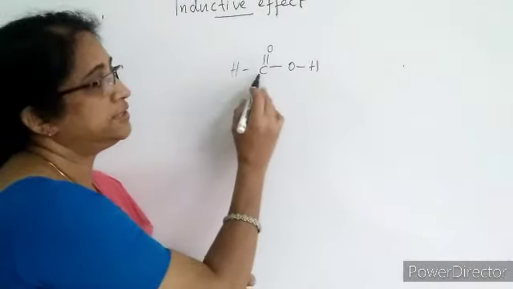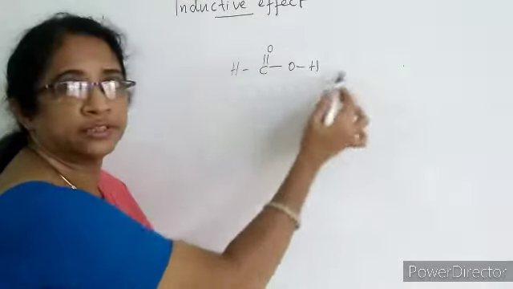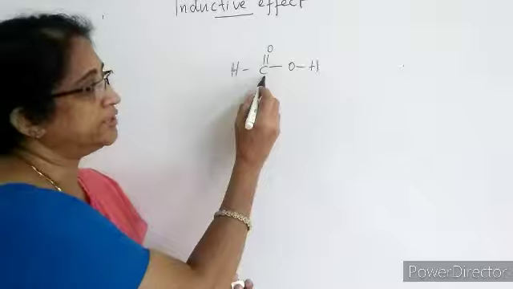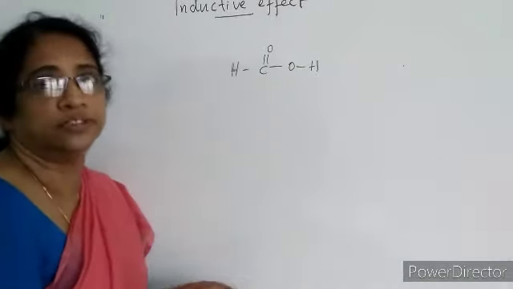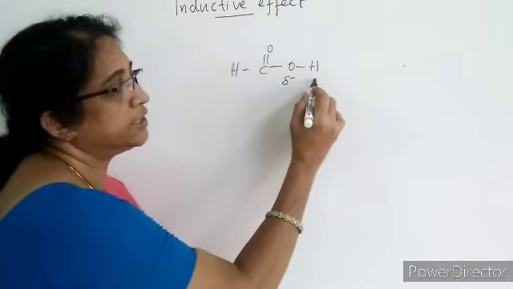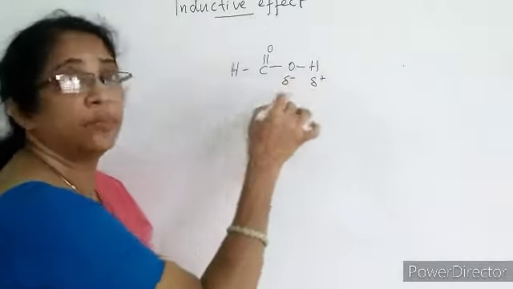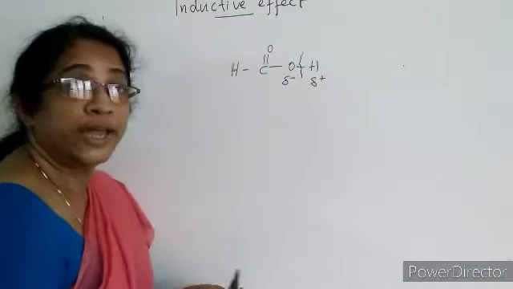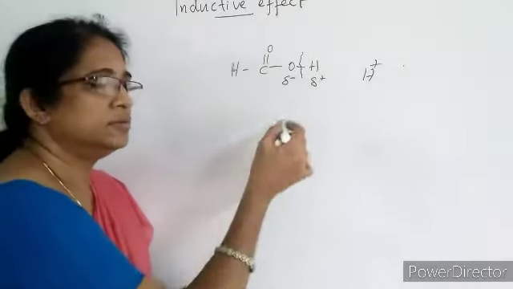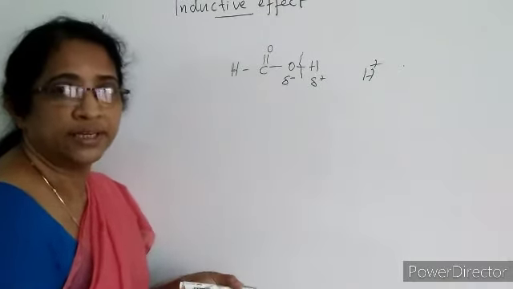This organic acid is HCOOH, formic acid. Formic acid also contains the COOH functional group, the acid group, but here only a hydrogen atom is attached to the carbon atom. This hydrogen atom does not have any inductive effect. Therefore, delta minus on the electronegative oxygen atom and hydrogen is electropositive. Hence, the OH bond becomes polar, and this bond breaks and releases which ion? H plus ion to the aqueous solution. Hence, H plus ion in the solution. Hence, formic acid is more acidic than acetic acid.